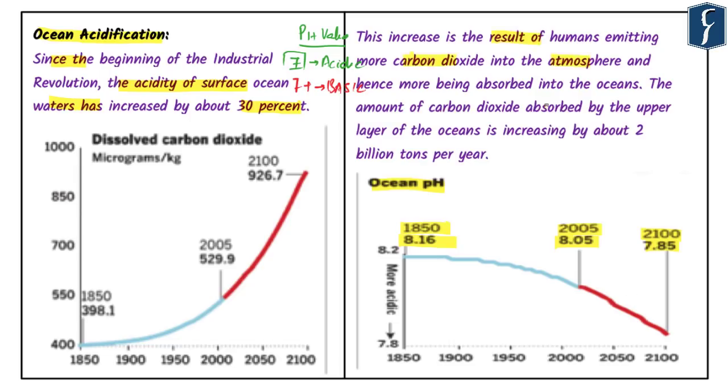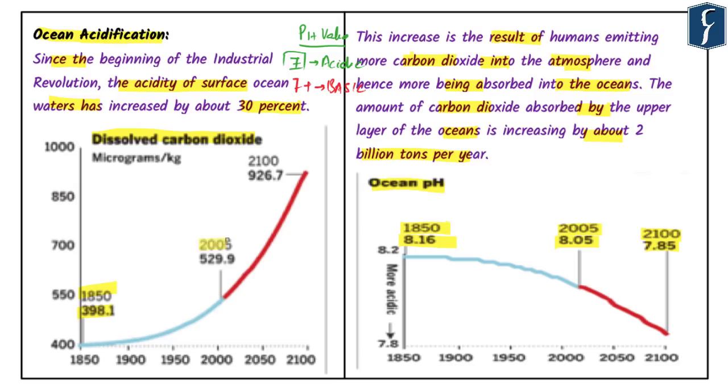earth. Apart from this, we are also aware that there is a considerable increase in humans emitting more carbon dioxide into the atmosphere, and hence more is being absorbed by oceans as well. The amount of carbon dioxide absorbed by the upper layer of the ocean is increasing by about 2 billion tons per year. You can see here in the table which talks about dissolved carbon dioxide. In 1850, the level was around 398.1 micrograms per kg.